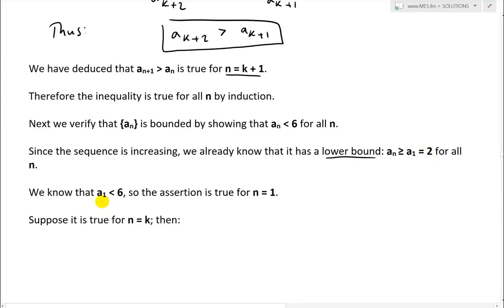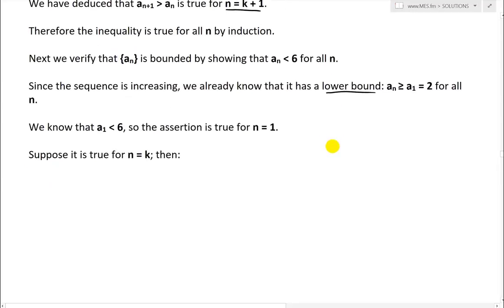And we know that a1 is less than 6, because 2 is obviously less than 6. So the assertion is true for n equals 1. So the initial case is true. So suppose it is true for n equals k. Now we're going to use mathematical induction again. Suppose a_k is less than 6.